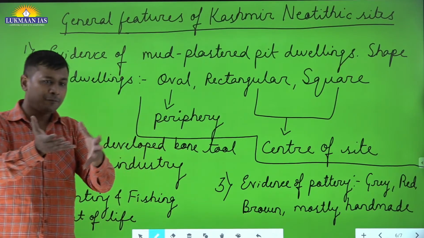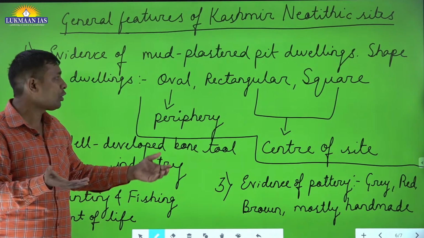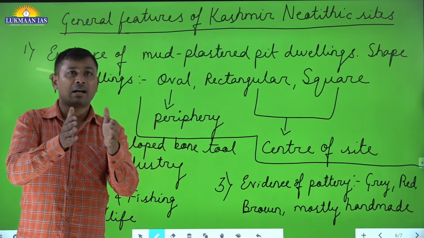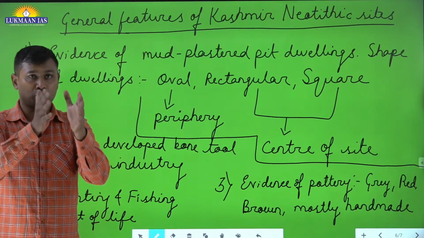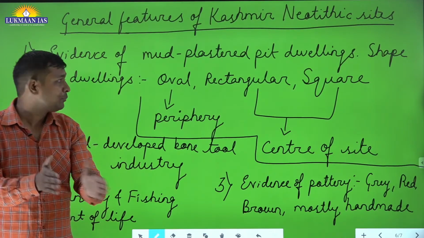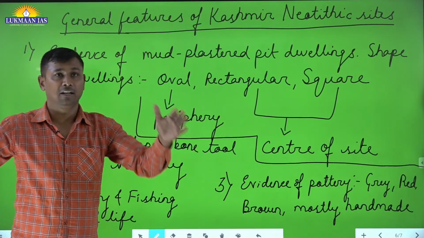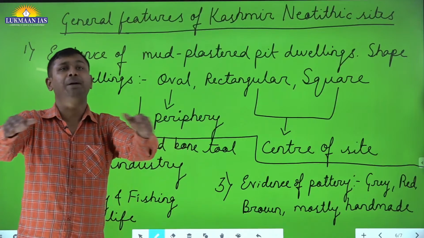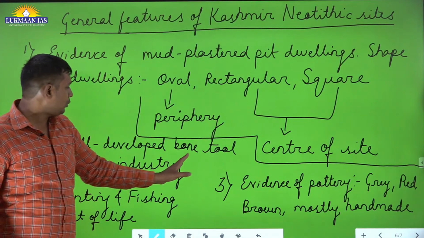Now when we study and do the excavation, what we have come to know is that if the shape of the dwelling is rectangular or square, it will always be found at the center of the site. Square and rectangular shaped dwellings will always be at the center of the site, and oval type of dwellings will always be at the periphery. Remember this feature: square and rectangular at the center and oval at the periphery of the site. Okay. Now we have a well developed bone tool industry.